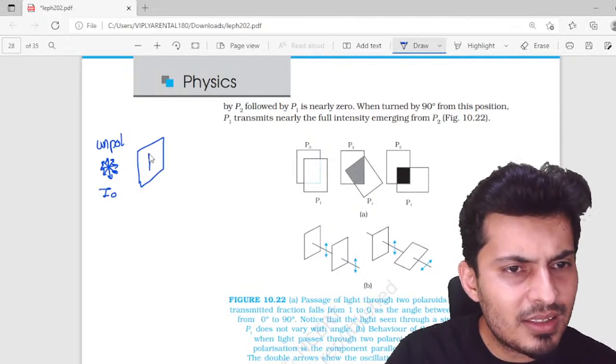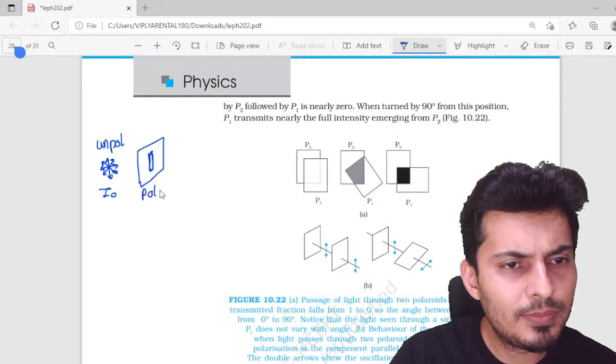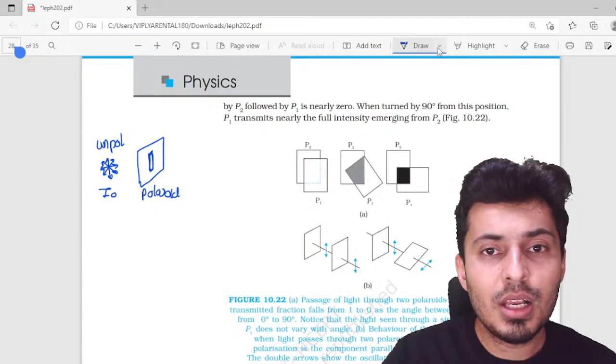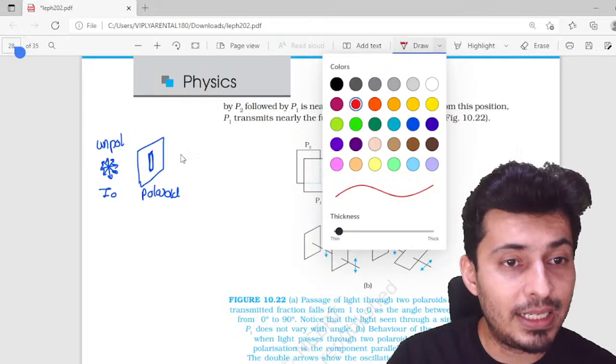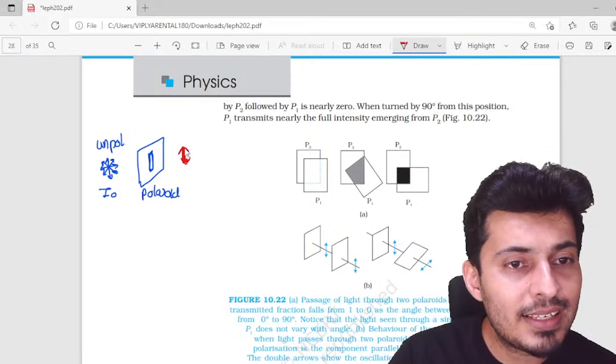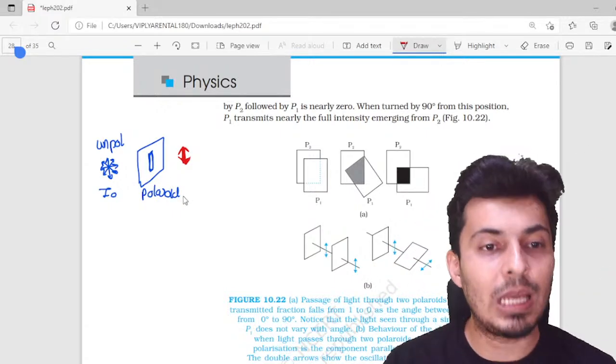If it passes through a Polaroid, then what will come out of it? You are going to get polarized light. Only those light vectors which are in the direction of that polarizing plane will get passed to the other side. Everything else will get absorbed.